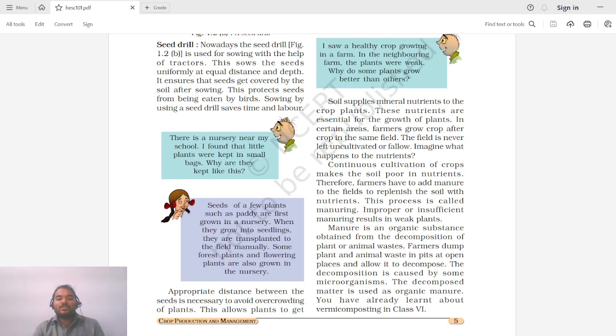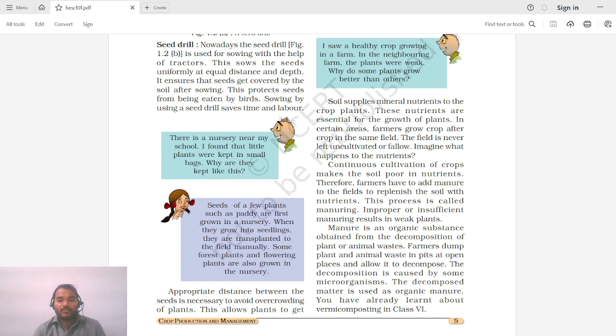Okay, so soil supplies mineral nutrients to the crop plant. These nutrients are essential for growth of the plant. In certain areas farmers grow crop after crop in the same field. The minerals that are essential for the plants are added once one crop is taken. The same land the farmer uses for a second crop. So what will happen if he is adding some mineral for the present crop? It may happen that 100% of the mineral is not absorbed and some mineral could have been retained in the soil, which the second crop would absorb.